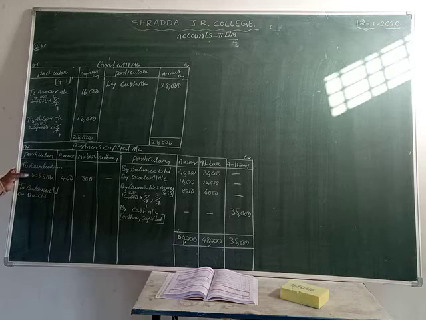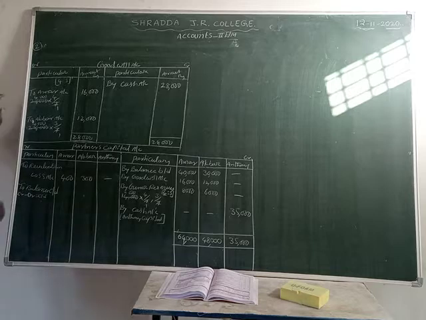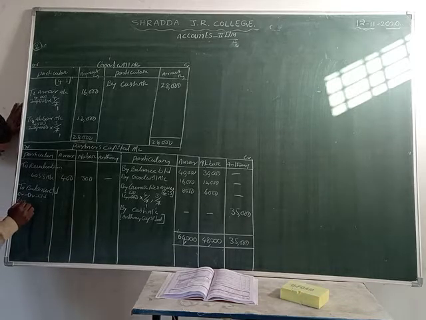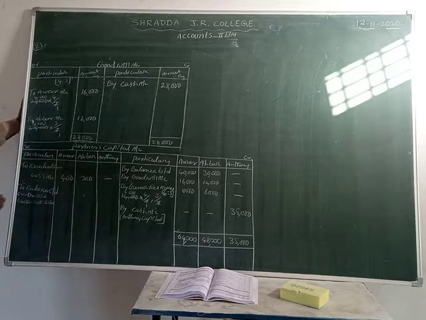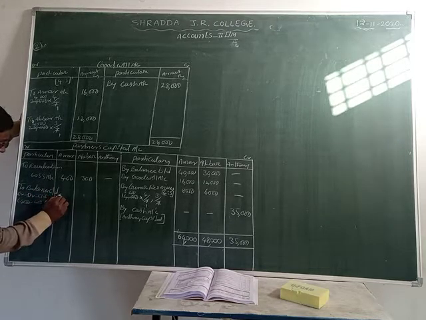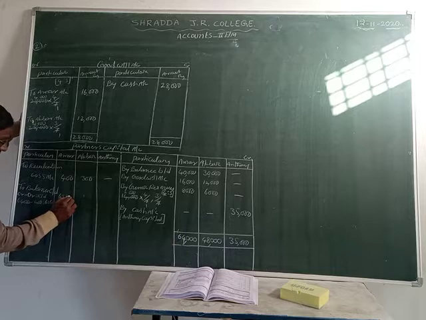Here there is a revaluation loss. So Amar has how much? 400 rupees. From the total amount we deduct the 400 and take the remaining amount. So 64,000 rupees minus 400 is equal to 63,600 rupees. That amount we take into Amar's account, 63,600.